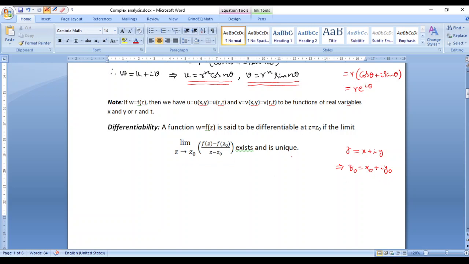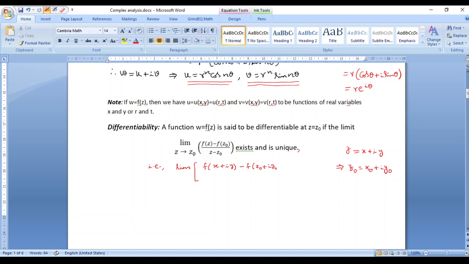So correspondingly, this actually means that the limit of f of z minus f of z naught, divided by, when I take z minus z naught, this will turn out to be x minus x naught plus i into y minus y naught, right?